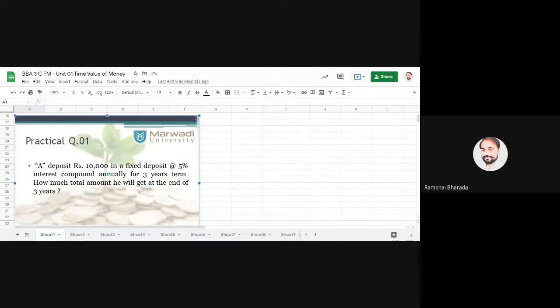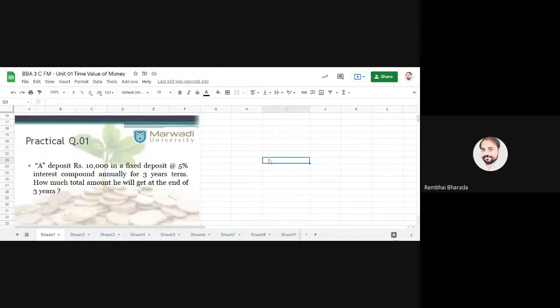Please remember, whenever we have a question like this, where a single amount is there, a rate of interest is there, and the word interest is there, then it's a future value of single amount. The formula for the same is FVN is equal to P into (1 plus R) raised to N. We need to use this formula for this type of practical question.